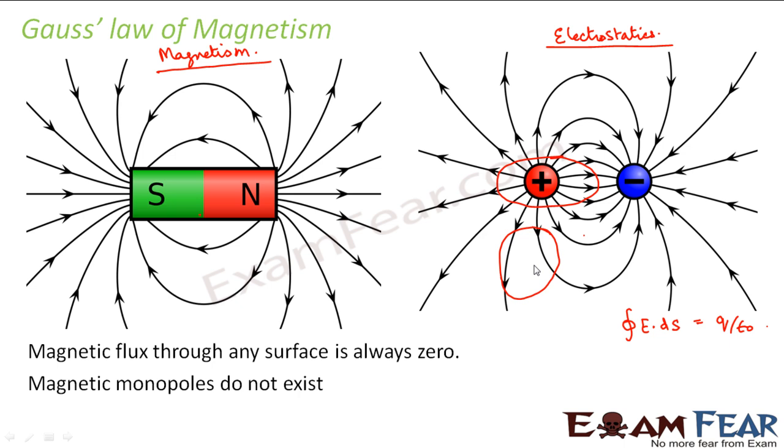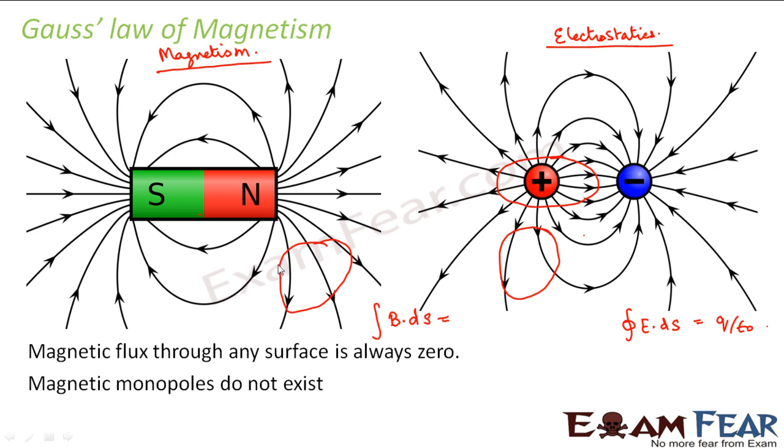Now let us come to magnetism. In case of magnetism, we talk about the magnetic field. Here you can see we have a magnetic field. If we consider any closed surface, let us suppose I consider this surface, obviously I will talk about the integration of B dot ds, that is the magnetic field over the surface.